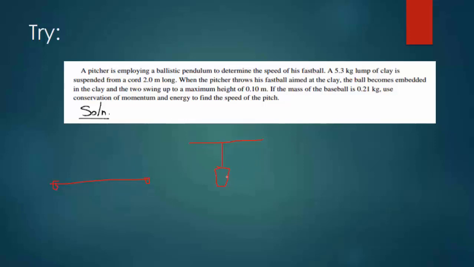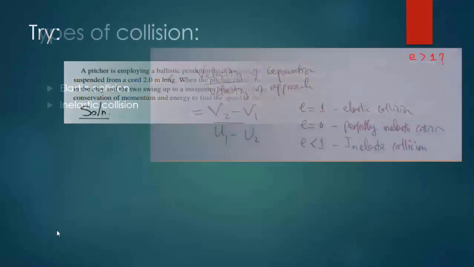He has put a 5.3 kg clump of clay, suspended on a cord 2 meters long. When the pitcher throws the fast ball aimed at the clay, the ball becomes embedded in the clay and swings up to a height of 0.1 meter. Change in height is 0.1 meter. If the mass of the baseball is 0.2 kg, use conservation of momentum and energy to find the pitch. So you work backwards from the final momentum to find the initial. You can try that on your own.